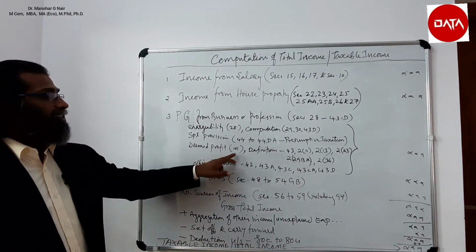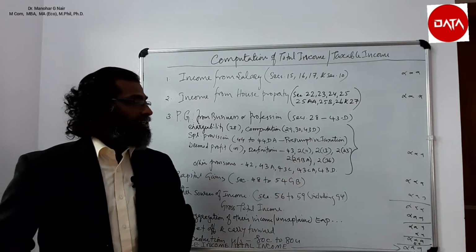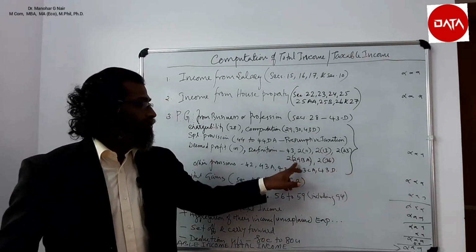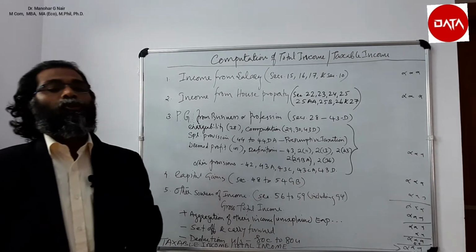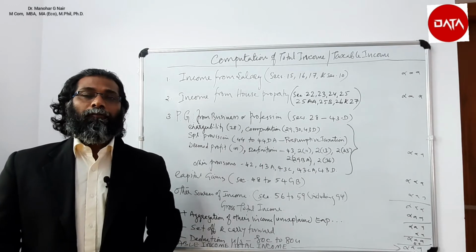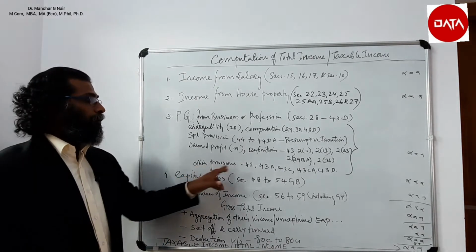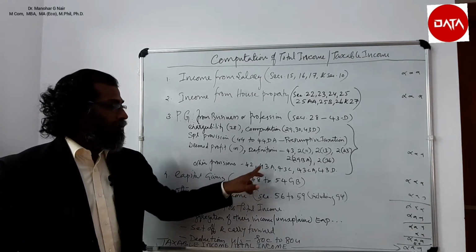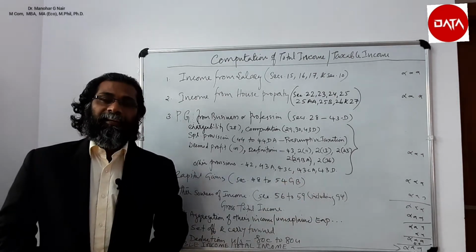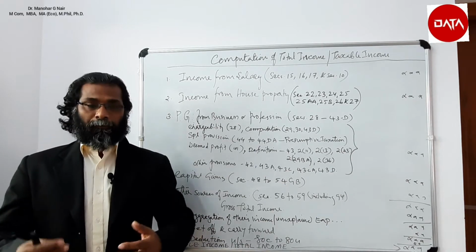For the deemed profit, section 41 will be used, and for the definition, section 43, section 211, section 213, section 223, section 229BA and section 236 will be used for defining the various terms which are required for the computation of business income or professional income. Along with that, other provisions will be used, that is sections 42, 43A, 43C, 43CA and 43D, for the computation of income from business or profession.